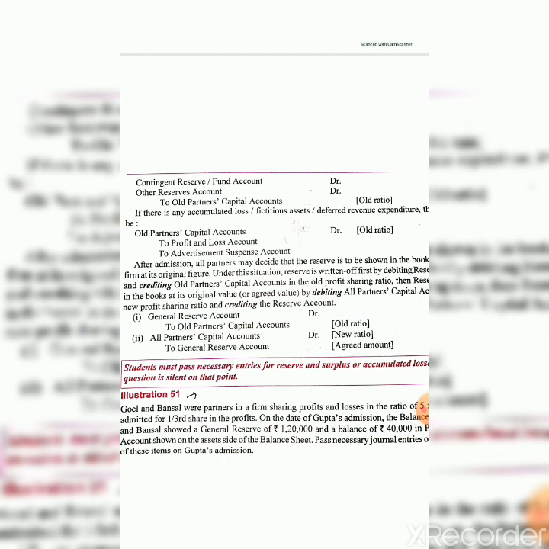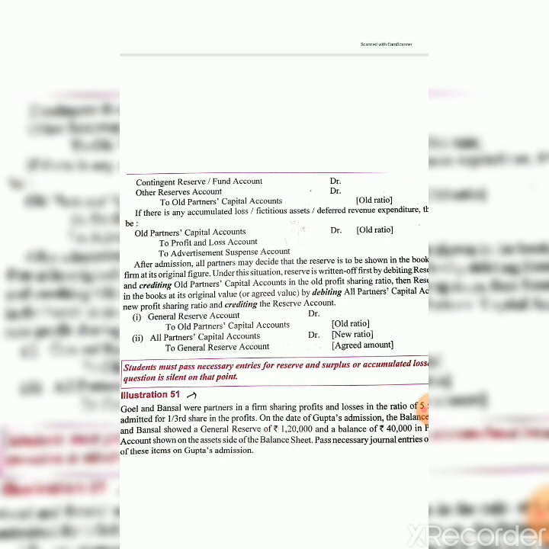That means general reserve account debit to old partners' capital account, that is the first entry, which is regarding distribution of the old general reserve to old partners in the old ratio before the new partner has come. And again all partners' capital, because this time when general reserve is created, it will be created out of the profits or from the capital of all partners. All partners will share it.